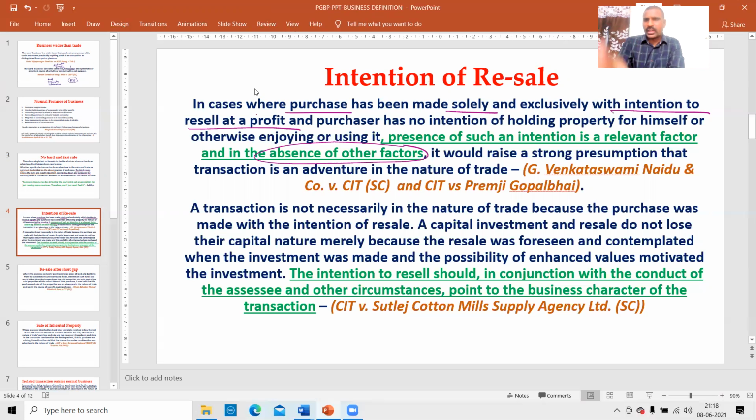Then I have the sole intention. Why did I purchase the land? With an intention to resell at a profit. I purchased the land deliberately with an intention to resell at a profit. There is no other intention.